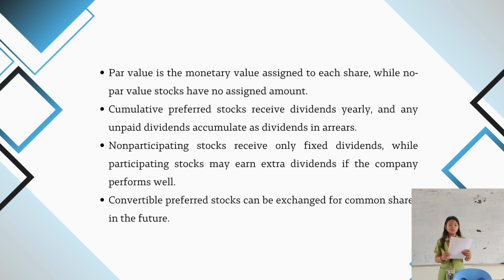The par value is the monetary value assigned to each share, while no par value stocks have no assigned amount. Cumulative preferred stocks receive dividends yearly, and any unpaid dividends accumulate as dividends in arrears. Non-participating stocks receive only fixed dividends, while participating stocks may earn extra dividends if the company performs well. Convertible preferred stocks can be exchanged for common shares in the future.